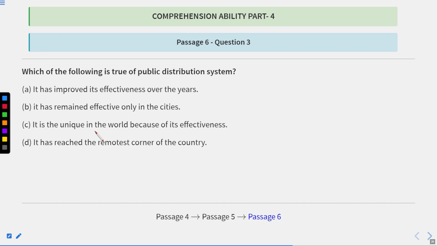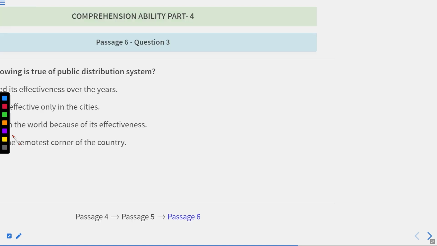As I told you earlier, it is only limited to urban areas. It has not reached many rural areas till now as well. Therefore, this line is absolutely correct, that it has remained effective only in the cities. So this is exactly the correct answer. And this we know very well as we have read this line earlier in the context of the passage. Now let us move to the next question.